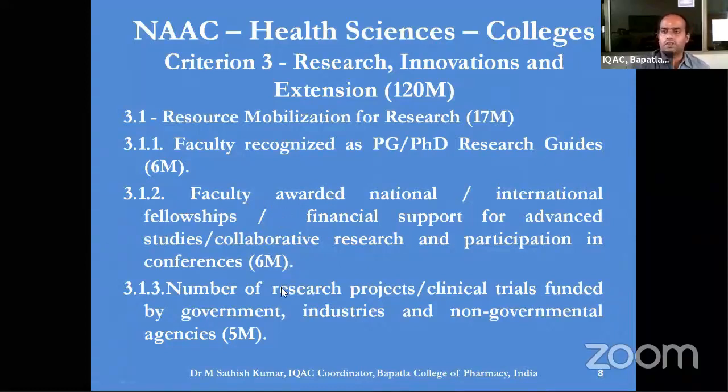And the third one is the number of research projects. Because it is a health sciences document, it also relates to clinical trials, but we can consider the number of research projects which are funded by the government, by industry, or by non-governmental agencies. All these together, the number of projects handled by the institution, have 5 marks.